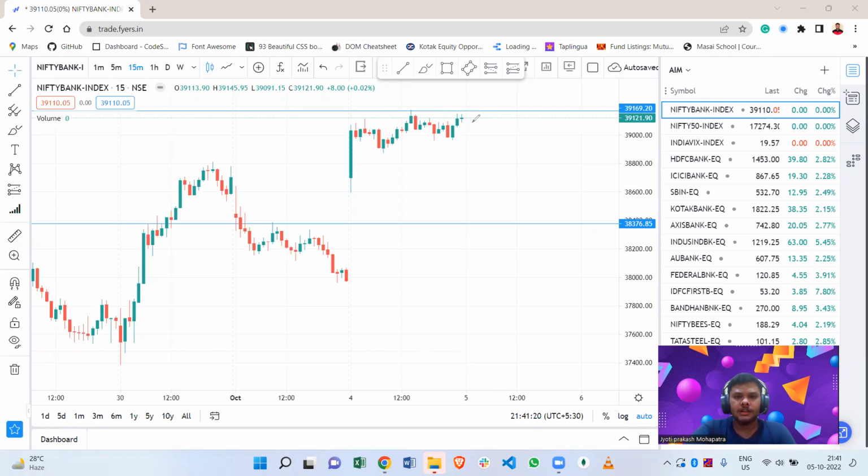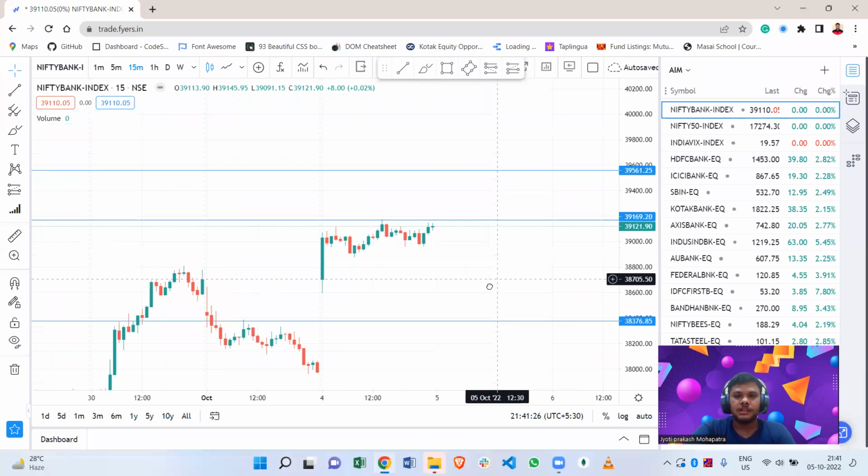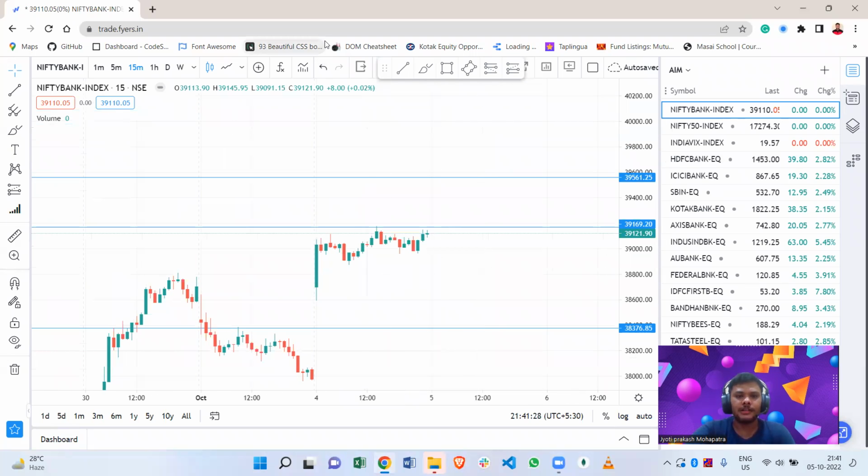Let's assume the market gaps up at 39,500, then what will we do next? If the market opens at 39,500, then we will wait for at least 15 to 20 minutes to look for the trend. If the market goes down, we can easily take a trade by putting the stop loss on the high of that candle.